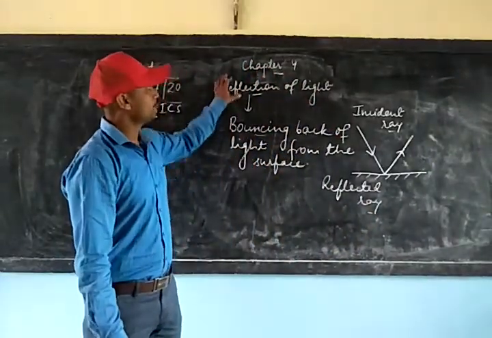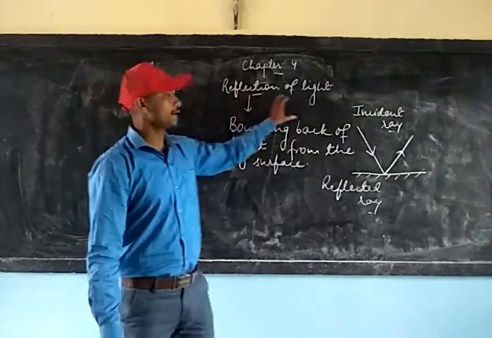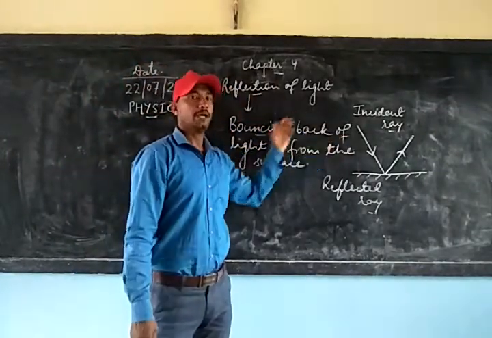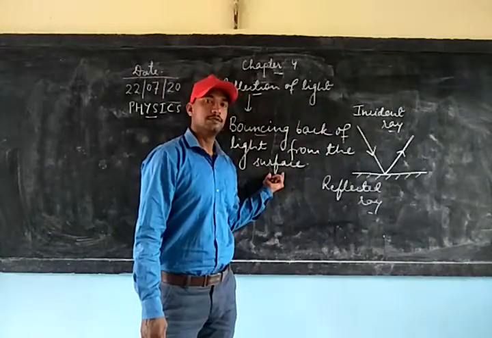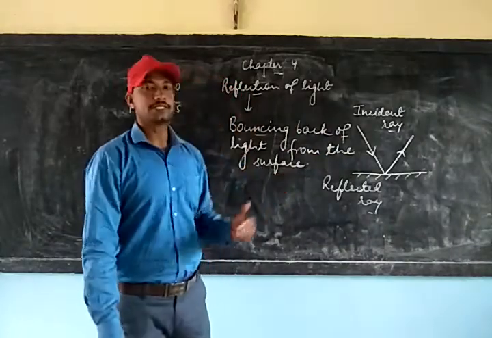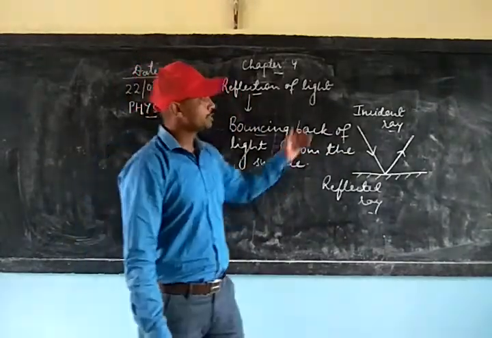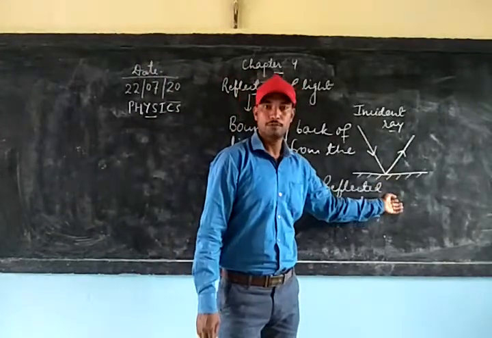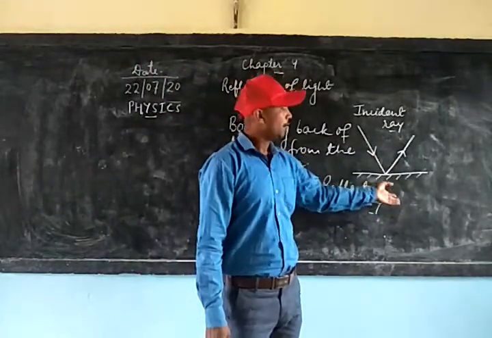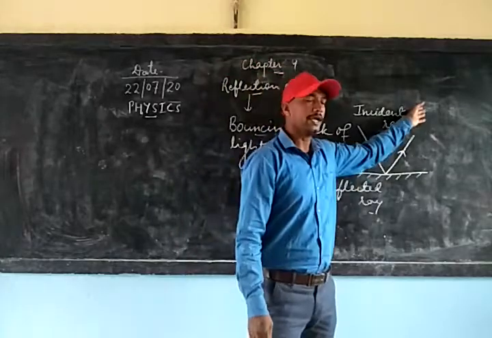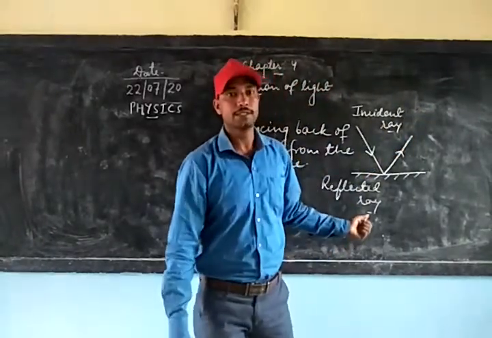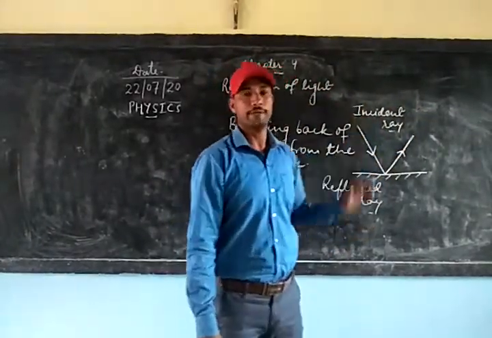So once again, reflection of light means the bouncing back of the light when the light strikes the surface. So there will be two rays considered here. One is the incident ray falling towards the surface, and the other is the reflected ray, which after striking the surface goes away from it.